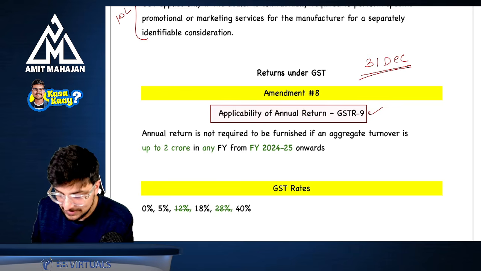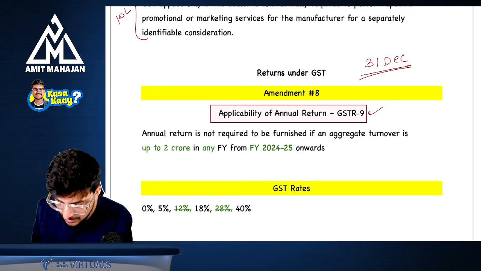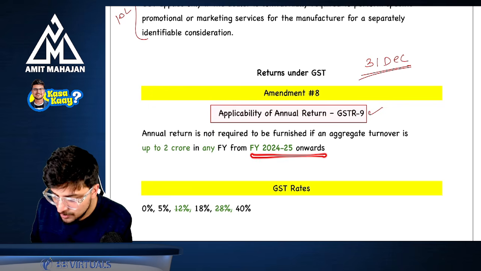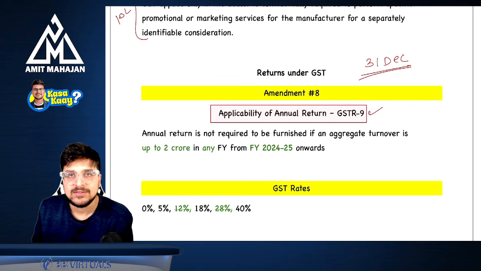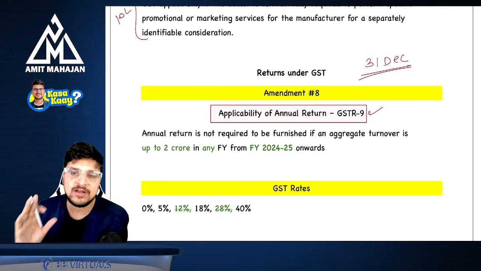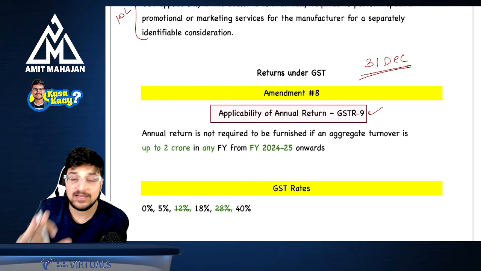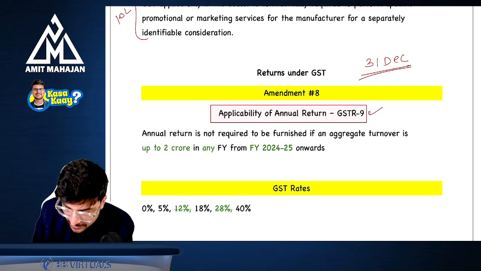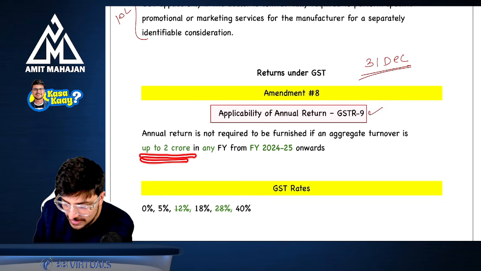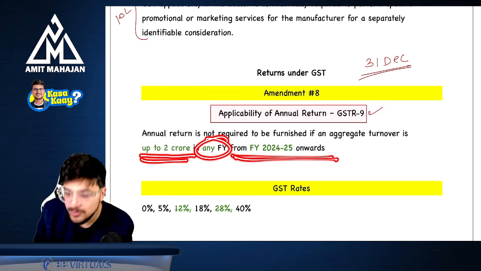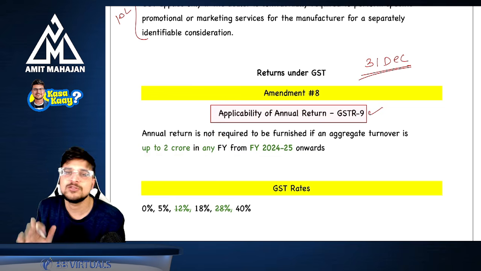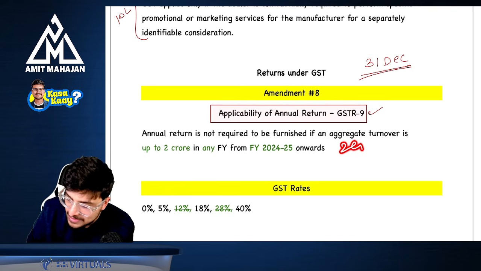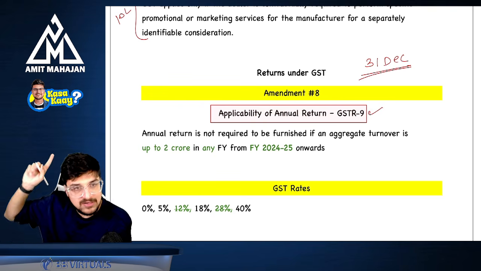But they have said that if your aggregate turnover is up to 2 crore in any financial year from financial year 24-25 onwards, then in that case you are not required to file your GSTR 9. Earlier, this aggregate turnover limit was not there. Understanding? But please try to understand, this 2 crore is different from the 5 crore for the self-certified statement.